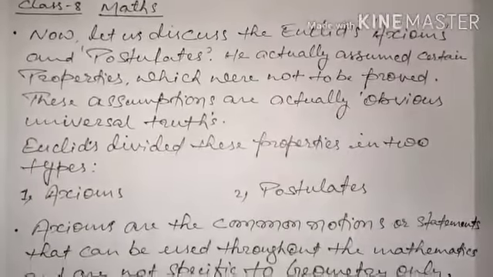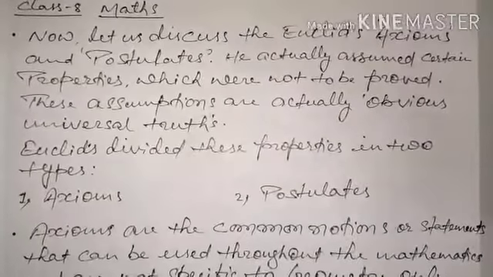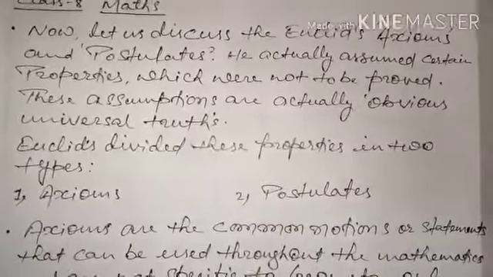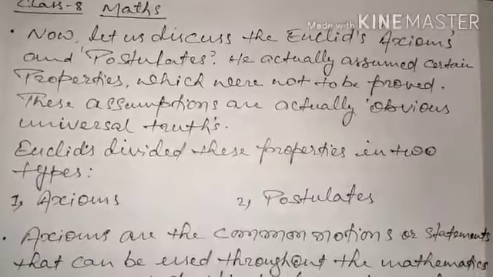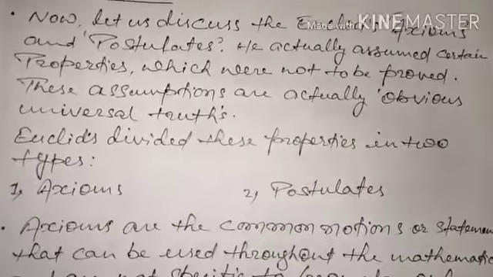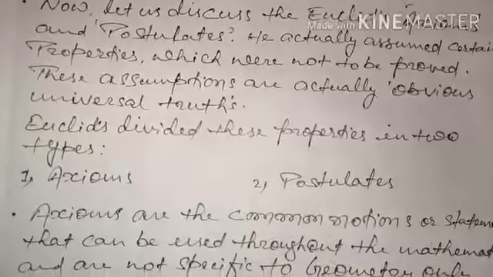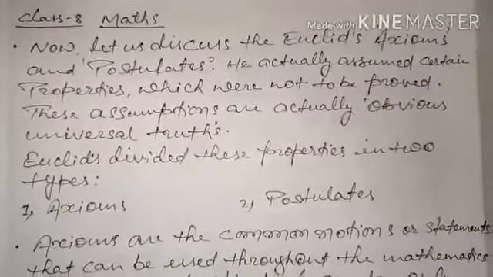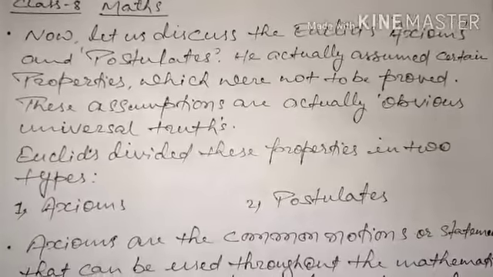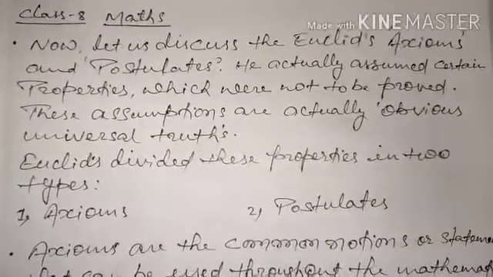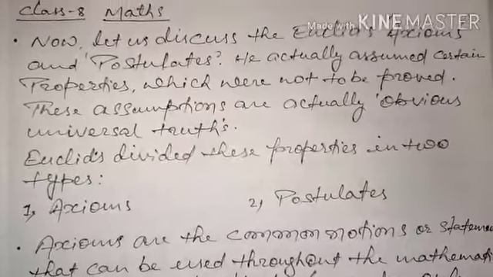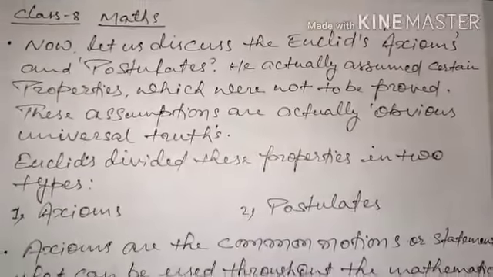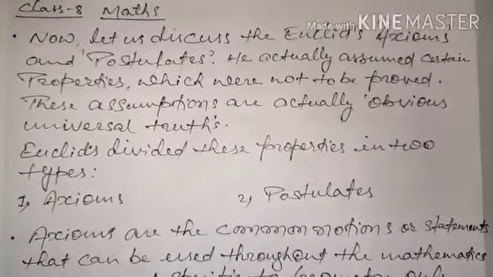Euclid. Actually, Euclid had given lots of definitions, but in each definition, whatever terms we use also need a definition, and for those terms too, whatever we use also needs to be defined. So this starts creating chaos and complexity. That's why Euclid thought that we should first of all talk about axioms and postulates.